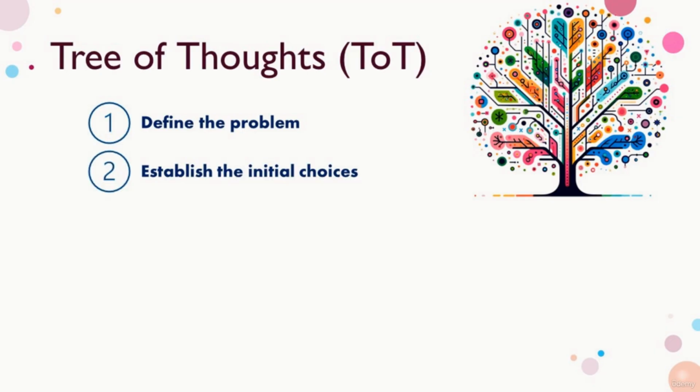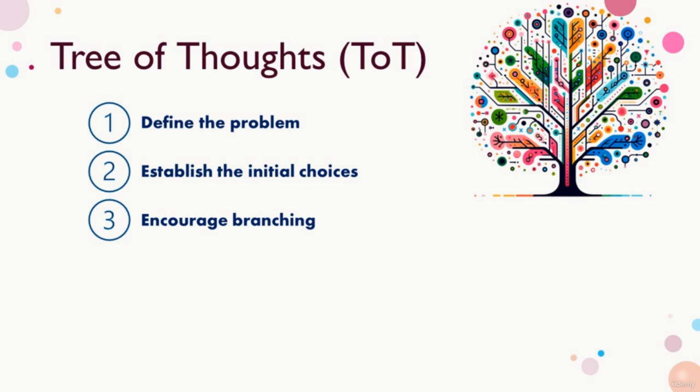List potential initial thoughts or decisions that the model can consider. These serve as the branches for more detailed paths to develop. Instruct the model to consider the consequences of each initial choice, leading to secondary thoughts or actions. This is where the tree begins to form, with each branch representing a different line of reasoning or pathway.